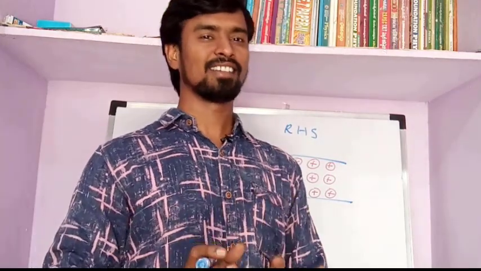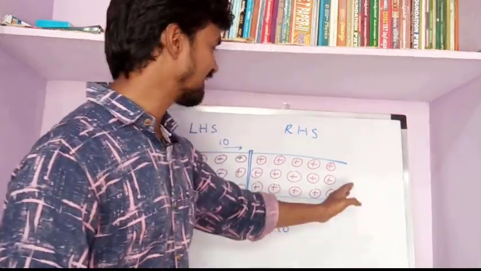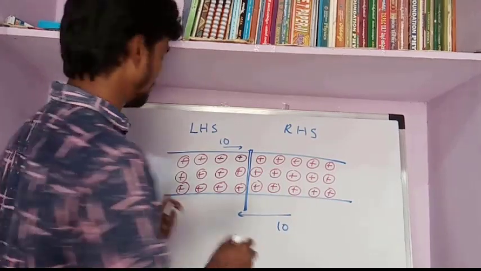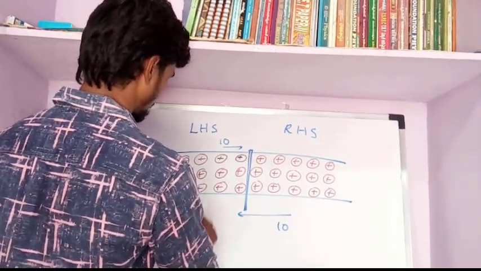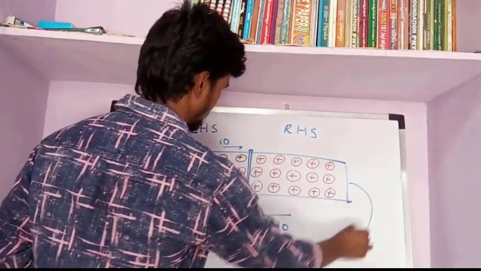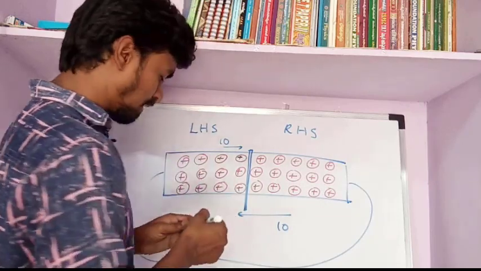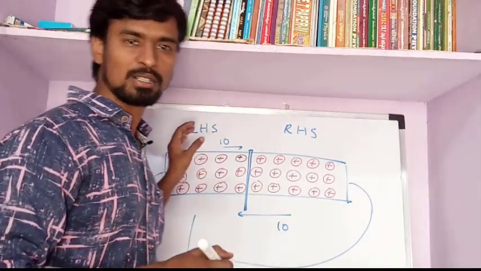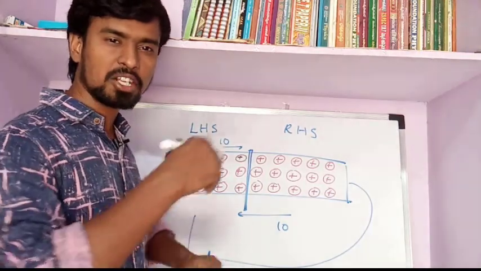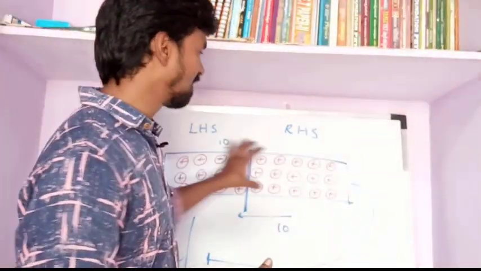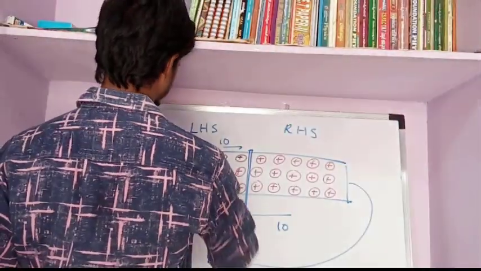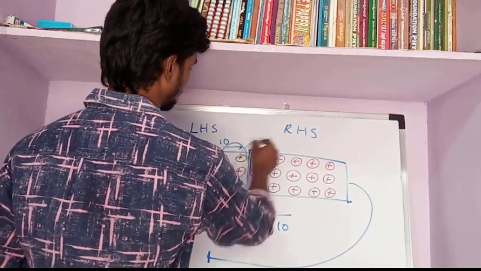Now what happens if we connect this conductor to the battery? If we connect the conductor to the battery, then an electric field is set up through the conductor.